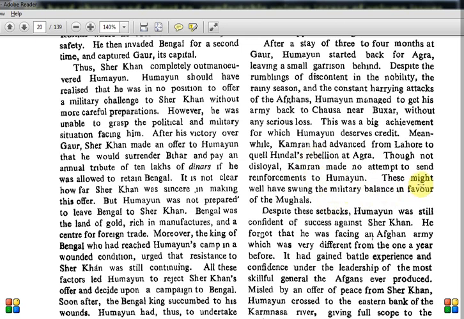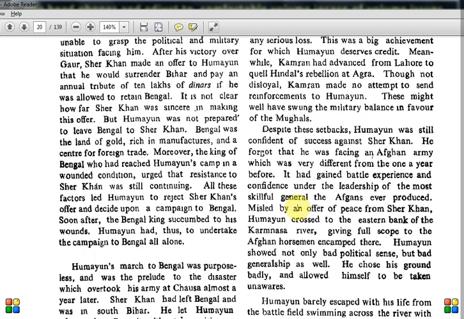So these might well have swung the military balance in favor of the Mughals. If he had helped, it would have turned the whole battle towards the Mughal side, but these brothers did not help each other. Despite these setbacks, Humayun was still confident of success against Sher Khan. He forgot that he was facing an Afghan army which was very different from the one a year before. He did not realize that Sher Khan had gained that much power in one year, between 1535 and 1537. It had gained battle experience and confidence under the leadership of the most skillful general the Afghans ever produced.